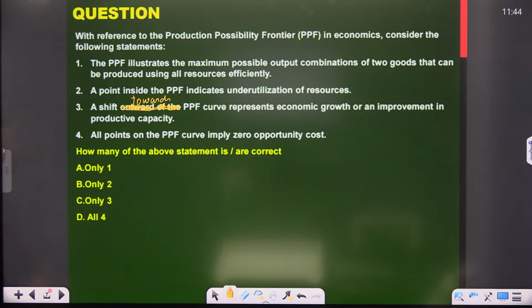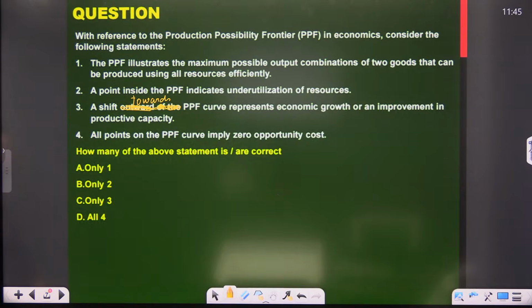Read it carefully. The PPF illustrates the maximum possible combination of two goods that can be produced using all resources efficiently. A point inside the PPF indicates underutilization of resources. A shift towards the PPF curve represents economic growth or improvement in capacity. All points on the PPF curve imply zero opportunity cost. What is the right answer here?